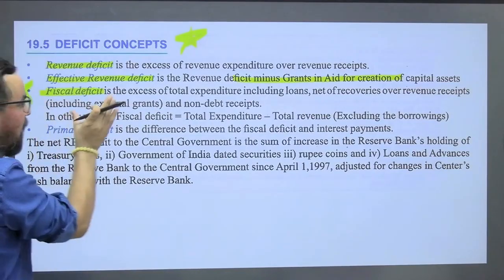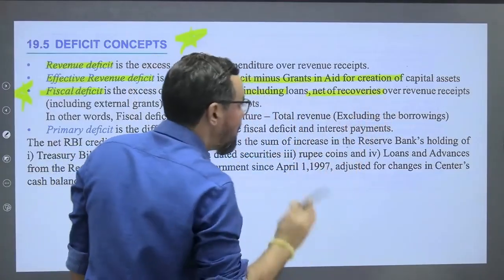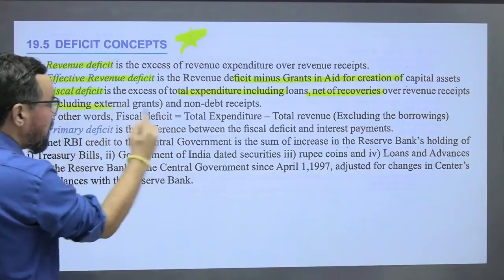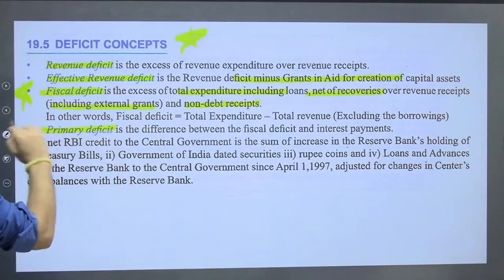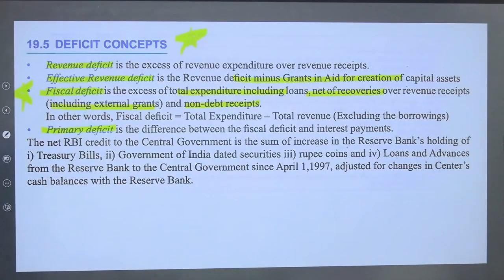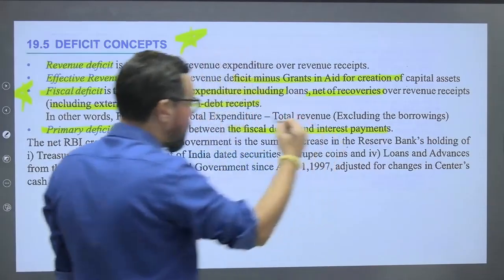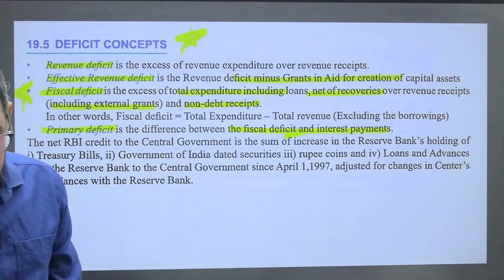Fiscal deficit is excess of the total expenditure including loans, net of recoveries, over revenue receipt excluding external grants and non-debt receipt. Primary deficit, the final one, is the difference between fiscal deficit and interest payments. So primary deficit is fiscal deficit minus interest payments. So that generally comes under this particular one.